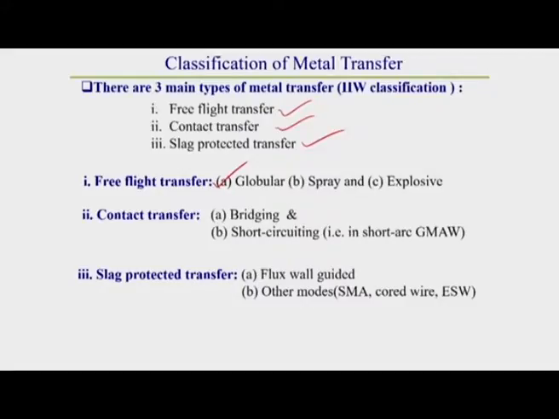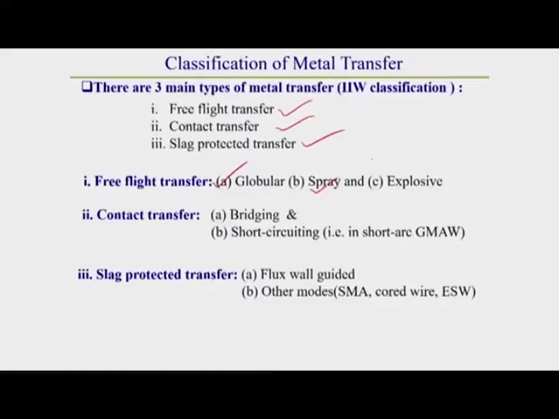It is generally observed at low current and high arc length, that means higher the arc length, higher the arc voltage.